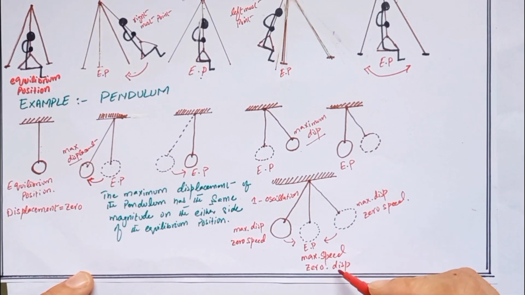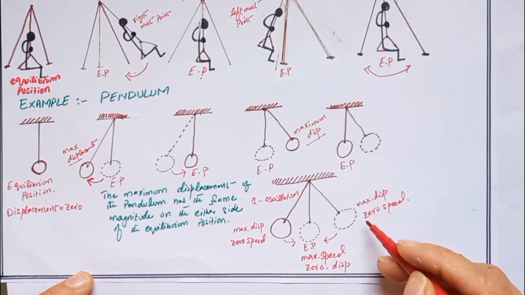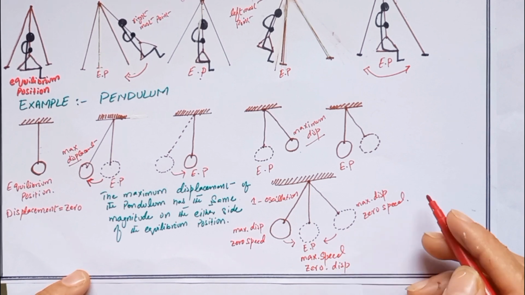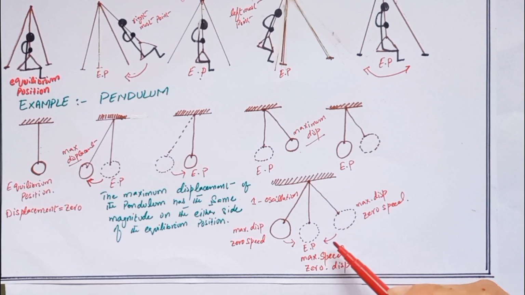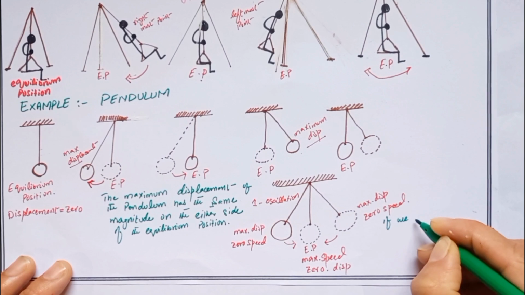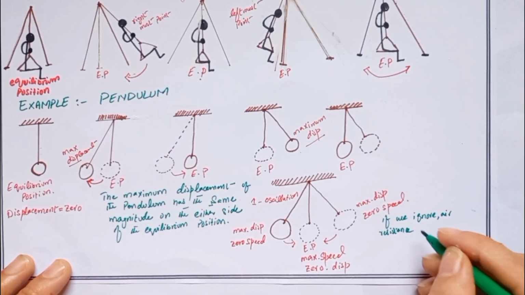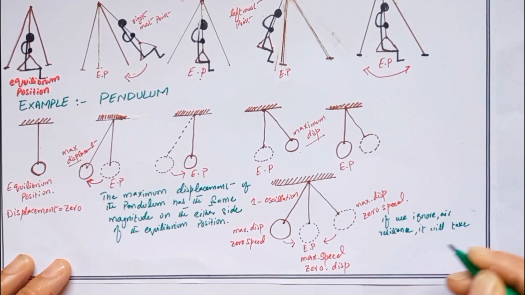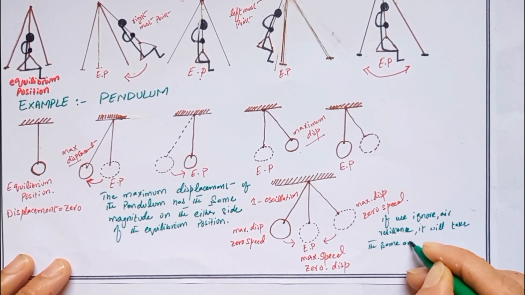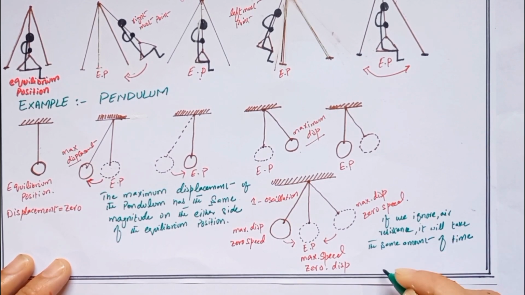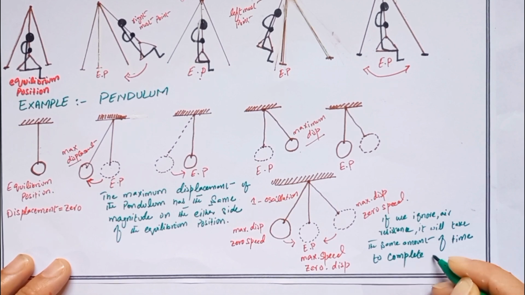Since the speed and displacement of the pendulum follow a regular and repeated pattern, it makes sense that the time it takes for the pendulum to swing does not change. If the pendulum is not affected by air resistance, then it will take the same amount of time for the pendulum to complete an oscillation again. So here we write, if we ignore air resistance, it will take the same amount of time to complete one oscillation.